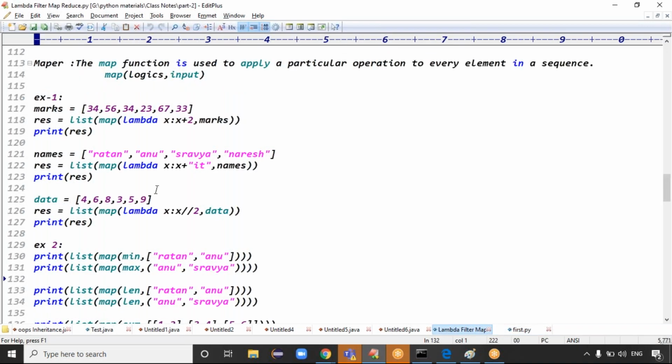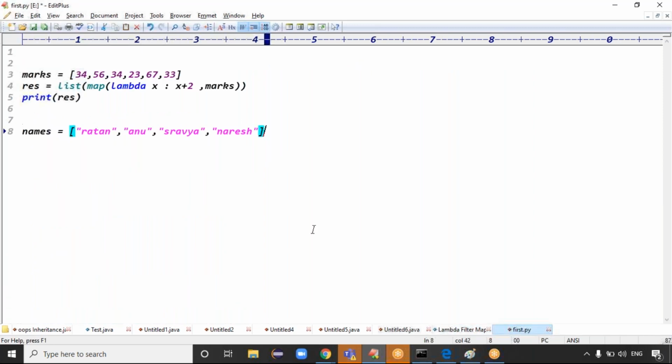I'll write one more example so we get clarity. See this code. I have the names: Ratan, Anu, Shravya, Naresh. For every name, I want to add IT. So what is the expected output? Ratan IT, Anu IT, Shravya IT, Naresh IT. For every element, I want to append IT, so I expect the output like that.